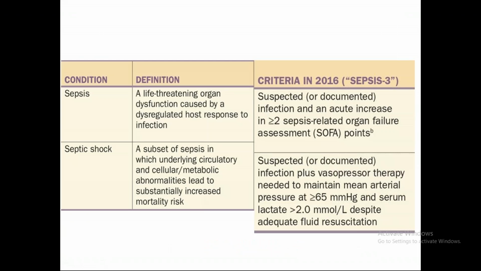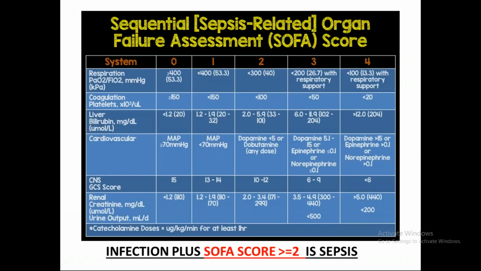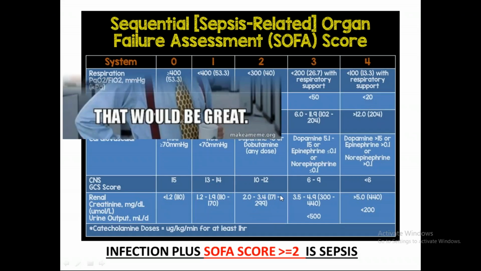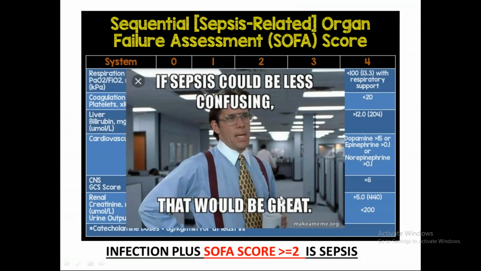So okay, we know sepsis is equal to more than or equal to 2 SOFA points, right? So this is the table of the SOFA score, and infection is nothing but this thing. Sepsis is nothing but infection plus SOFA score more than or equal to 2, right? But exactly, this is a very confusing table and a tough table. So we devised something called quick SOFA for this. qSOFA or quick SOFA.